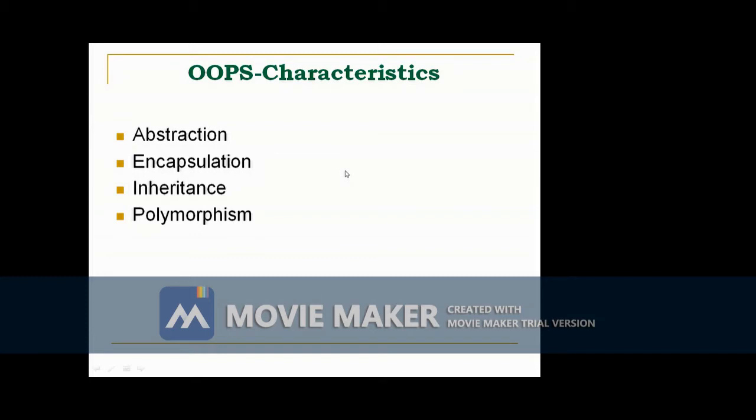It is a mechanism that binds together code and the data it manipulates, and keeps both safe from outside interference and misuse. So one way to think of encapsulation is as a protective wrapper that prevents the code and data from being arbitrarily accessed by other code defined outside the wrapper. Access to the code and data inside the wrapper is tightly controlled through a well-defined interface.